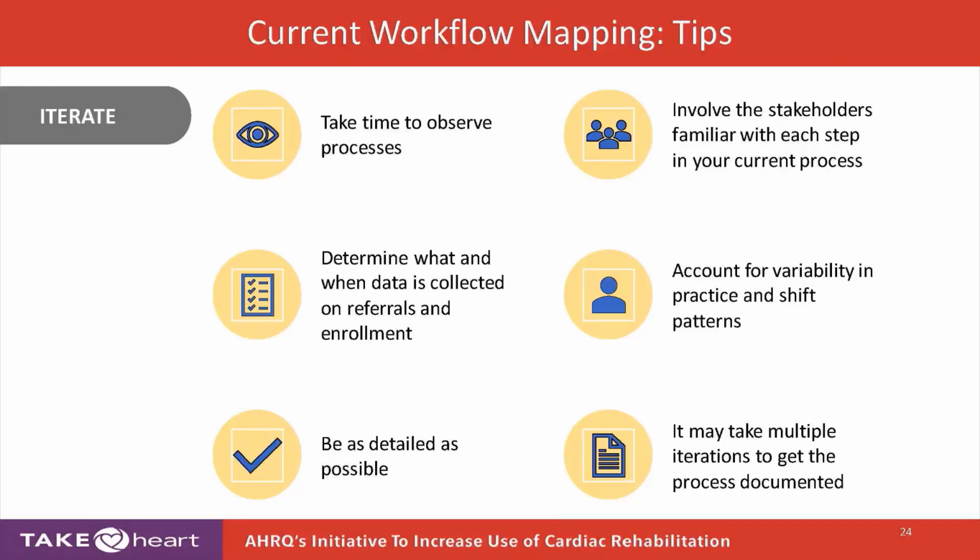Maybe it's insurance verification. Can we go through one person rather than 3 people doing it in 3 different processes? And then again, as I mentioned before, it may take multiple iterations, multiple changes in the process along the way to really get to where you want to be, on a metric that you've agreed is important. Let's say that is the number of people referred or the number of people that begin cardiac rehabilitation.